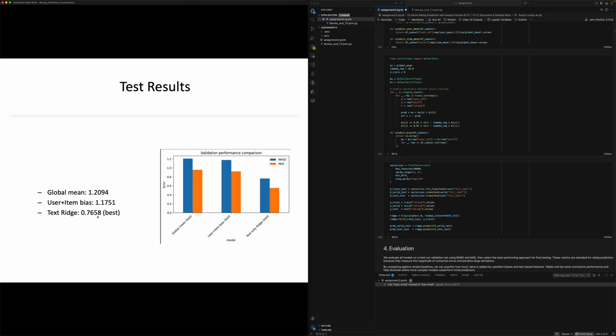Here are the test set results. We see similar behavior here. Global mean is around 1.2. The user item bias is a slight improvement, but the major improvement here comes from the text ridge. The close match between validation and test performance indicates that our model does generalize well with minimal overfitting.